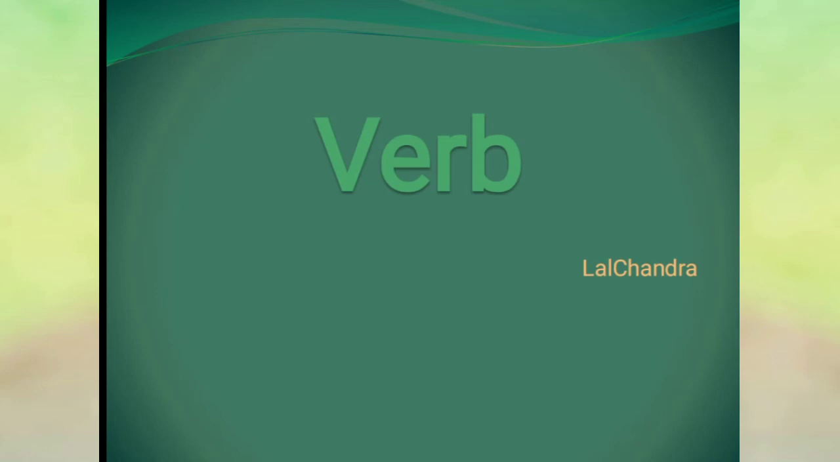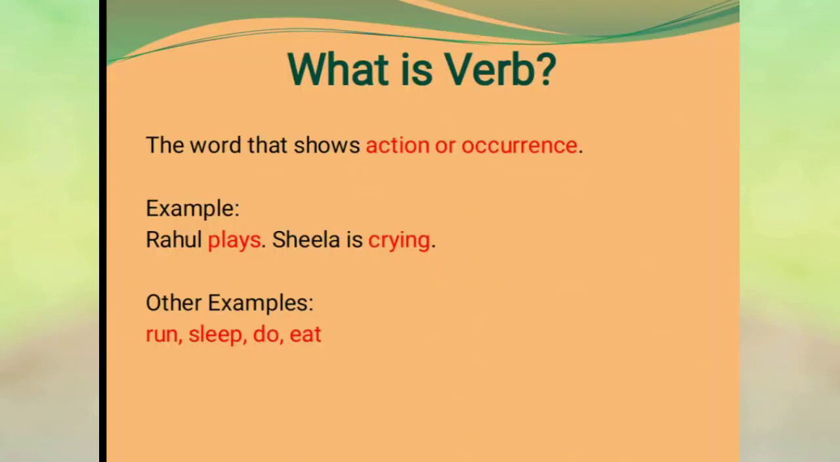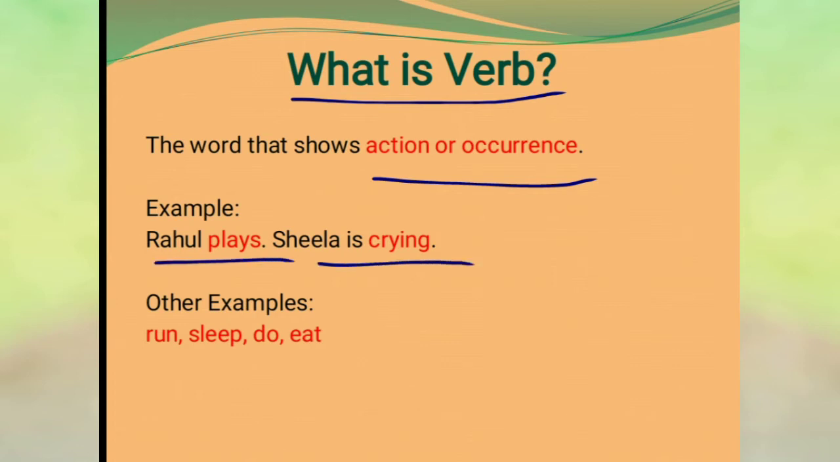Today we shall study about verb. What is a verb? The word that shows action or occurrence. Example: Rahul plays, Sheila is crying. Here, the words in red color are verbs. Other examples: run, sleep, do, eat.